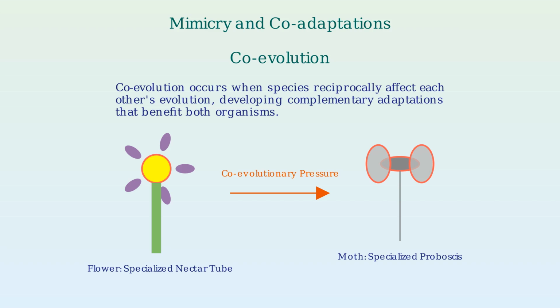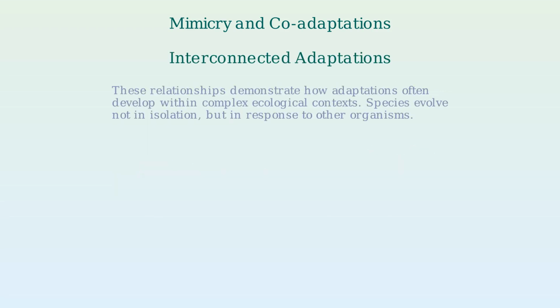This reciprocal selection can lead to highly specialized relationships, like the Madagascar star orchid and its moth pollinator, where the flower's nectar spur and the moth's proboscis both evolve to be over 30 centimeters long. These relationships demonstrate how adaptations often develop within complex ecological contexts. Species evolve not in isolation, but in response to other organisms in their environment.